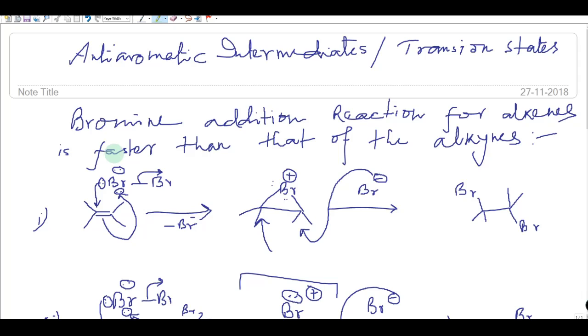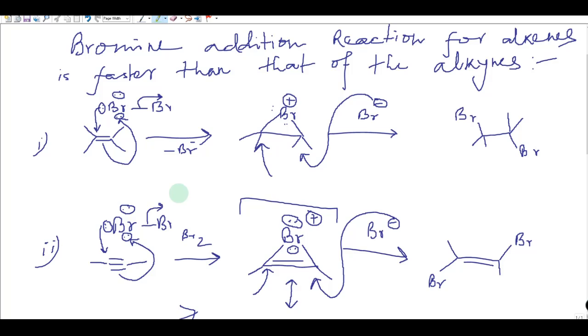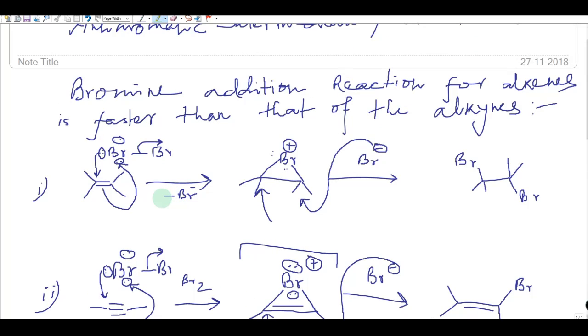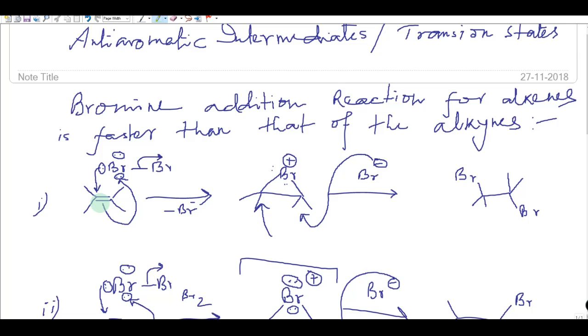the reaction rate for the bromine addition into alkenes is much faster than that of the bromination into the alkyne systems. So what is the reason? The reason is obviously the formation of an anti-aromatic intermediate in case of the bromine addition into alkyne system. So as we all know, the bromine addition towards the double bond proceeds via this pathway.